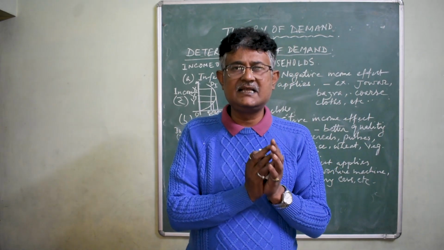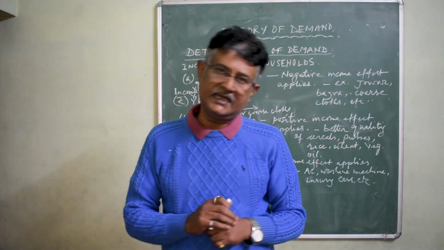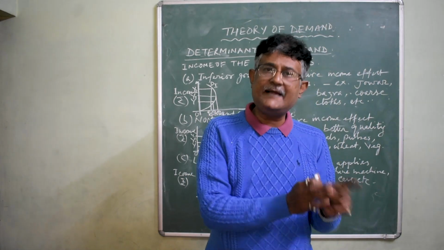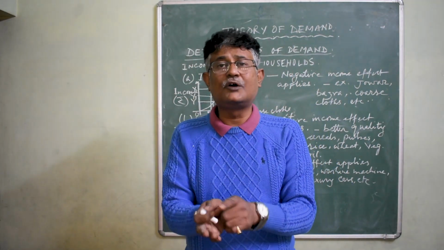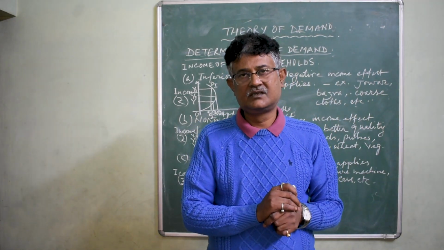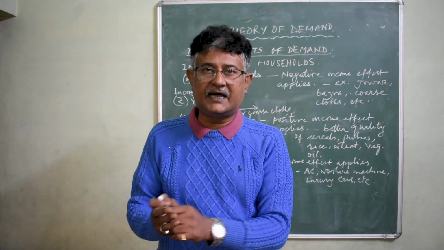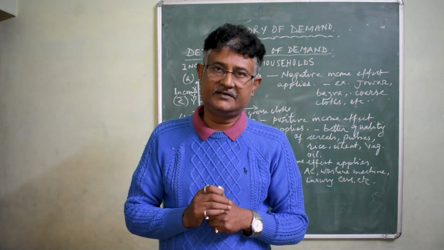Whatever be its price, you will have more of it at the going price. So at the same price, the demand for burgers will increase because now you are passionate about having more burgers. So there will be a change in demand resulting in a rightward shift in the demand curve.